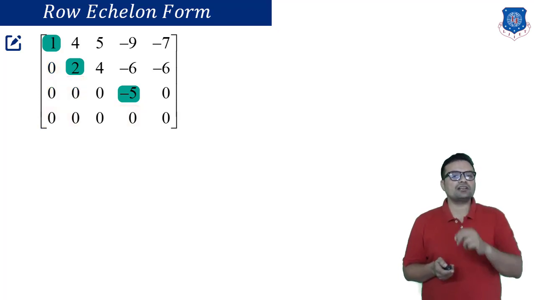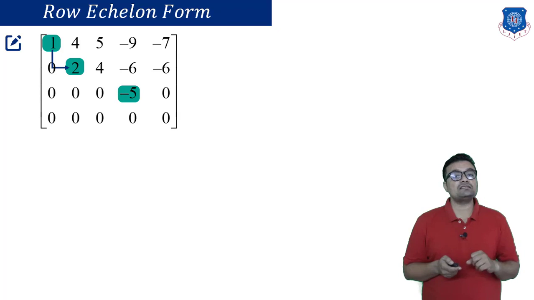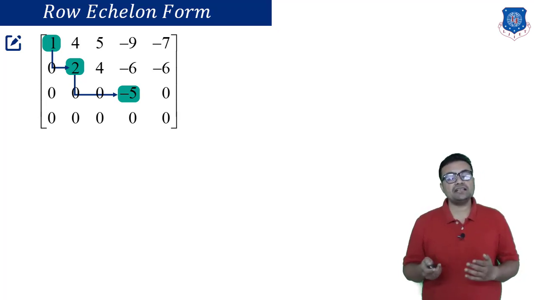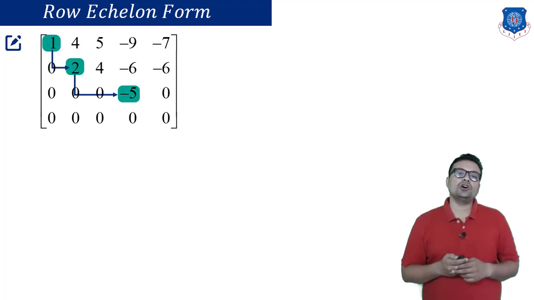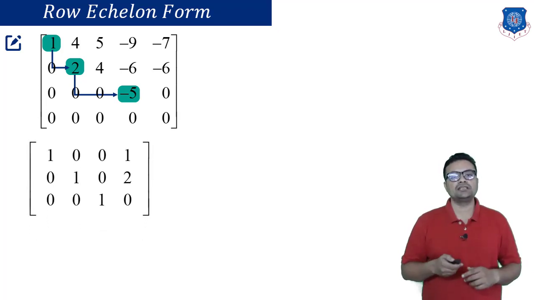Now let us check our condition. If I focus only on these pivots, you can see clearly the pivot of the lower row, which is 2, is shifted on the right-hand side. Pivot of the third row is shifted on the right-hand side. So it may happen that it is on the immediate right. It may happen it is on the right side, on the next to the next column. So this is a valid row echelon form.